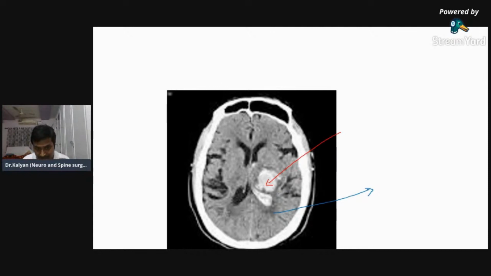See, this is actually not clear, but this is a finger-like projection. If you can zoom it, you can see all these finger-like projections. There's a bleed in the basal ganglia. This is the basal ganglia. This is the bleed in the ventricle. This is actually an intracerebral bleed which has ruptured into the ventricle, forming an intraventricular hemorrhage.